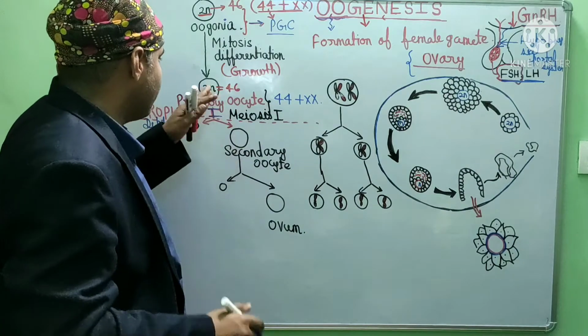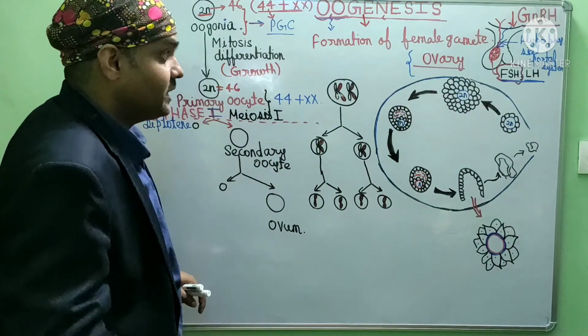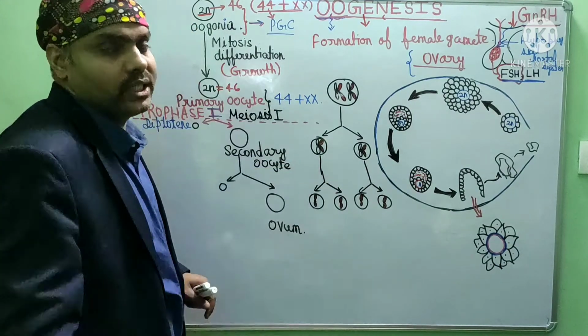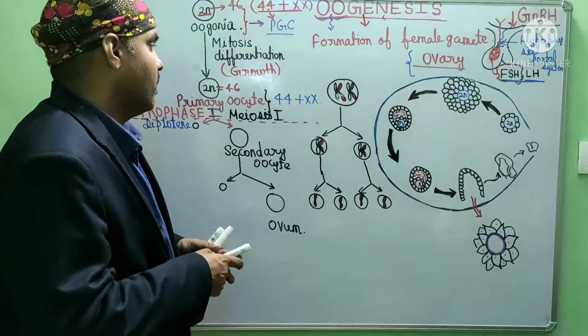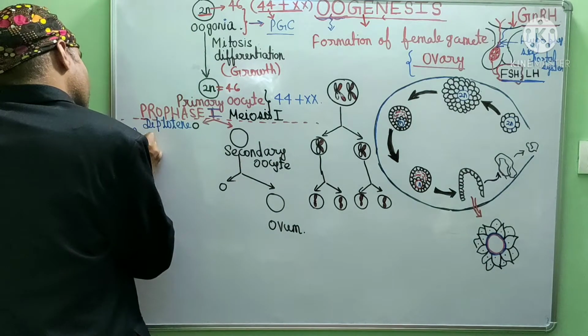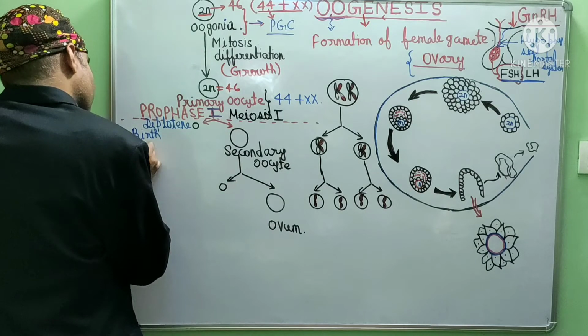And then this primary oocyte will enter into a dormant stage, till this girl takes birth and comes to puberty. Actually, after completing its gestation period, this girl took birth, and after birth she came to puberty.